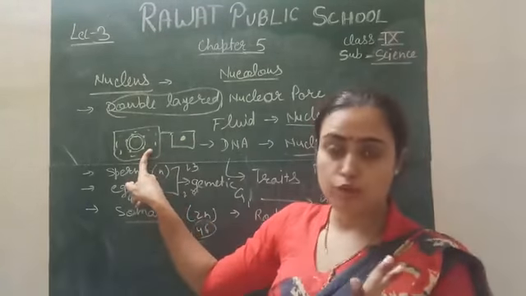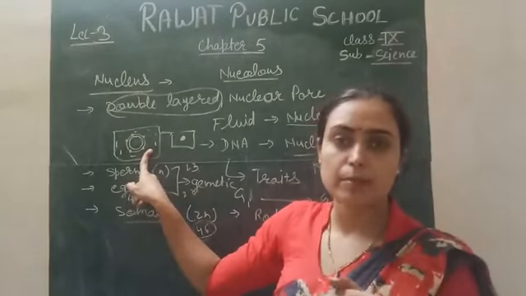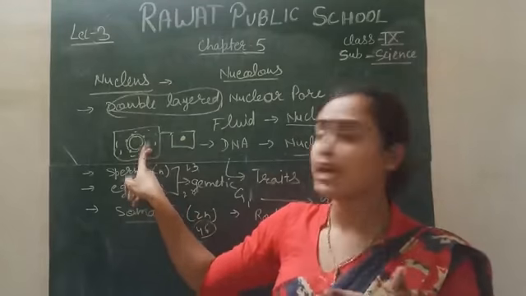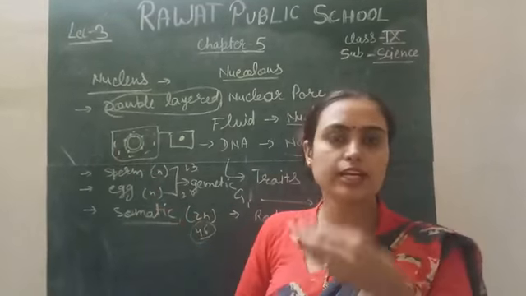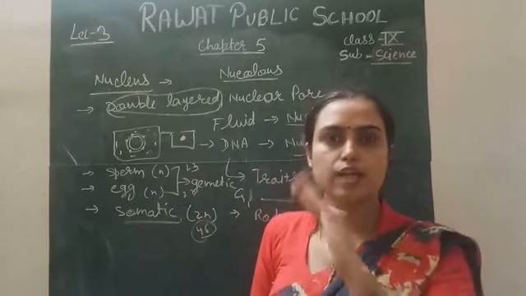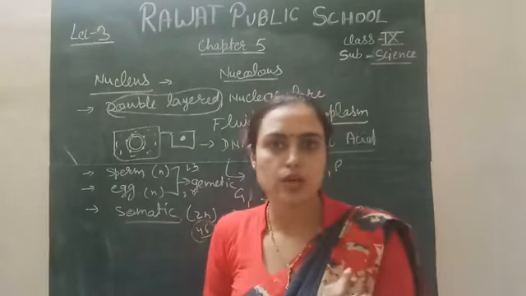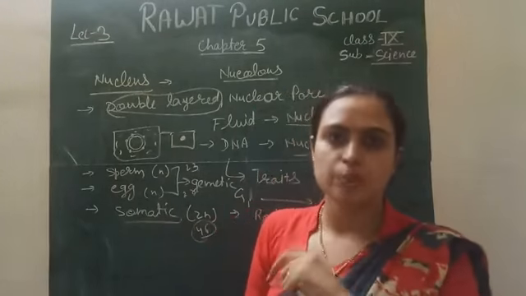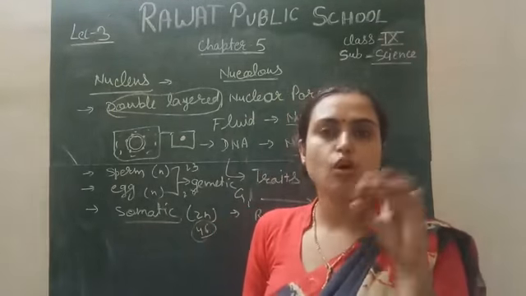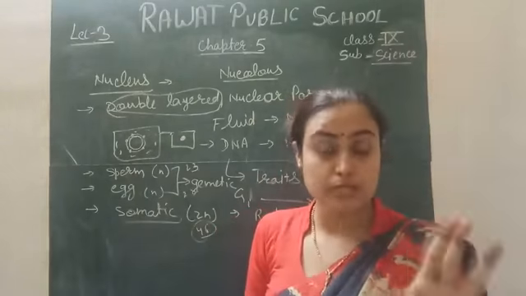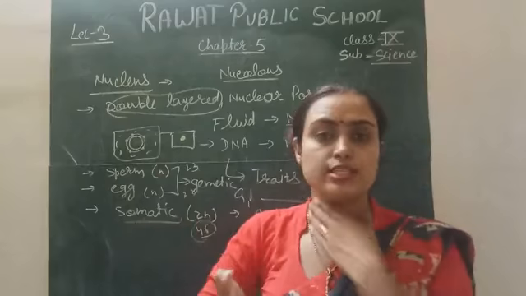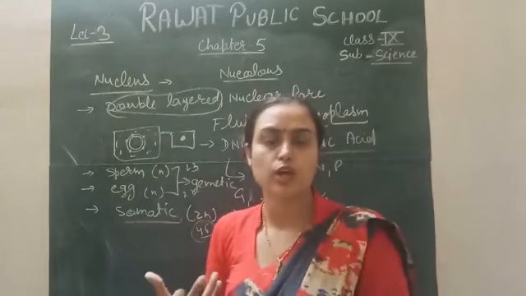The cells are of 2 types. You know, the unicellular and the multicellular. One difference between unicellular and multicellular is that in unicellular, the membrane-bound organelles are absent. It means almost all the organelles are absent in prokaryotes or unicellular organisms. Only the ribosome is present, because ribosome is the only organelle which does not have a membrane. So ribosome is the only one present in the prokaryotic or unicellular organism.